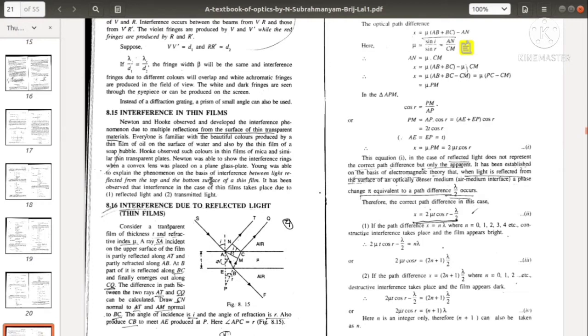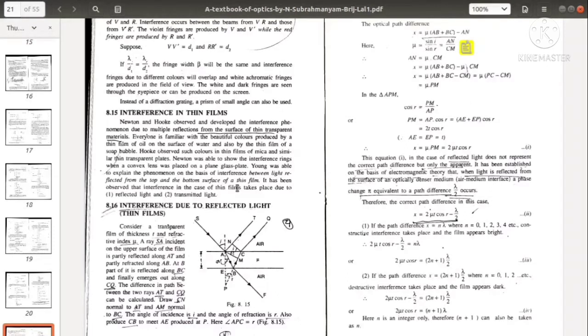So the reflected light and the transmitted light can interfere and produce interference fringes. So these people have observed these interference fringes or interference patterns on different occasions.